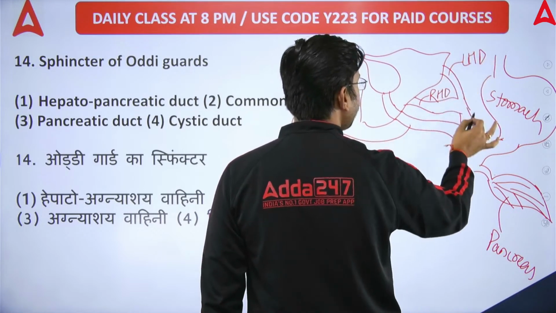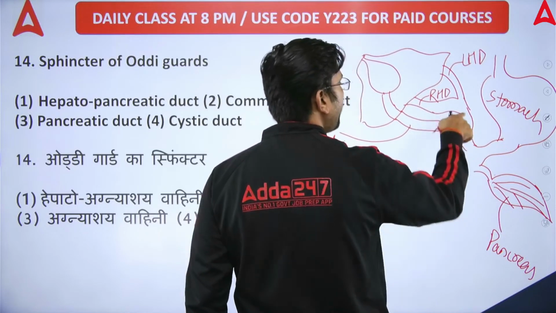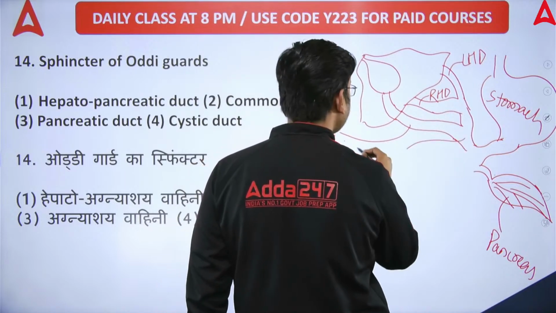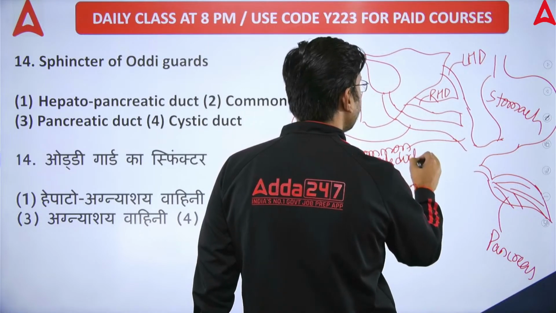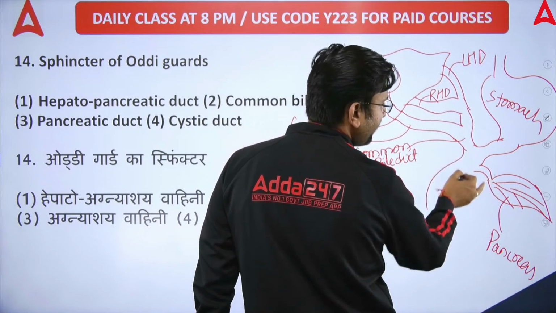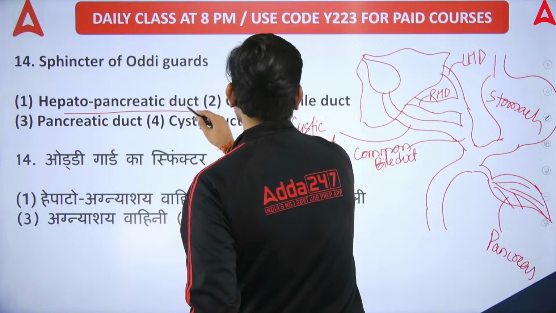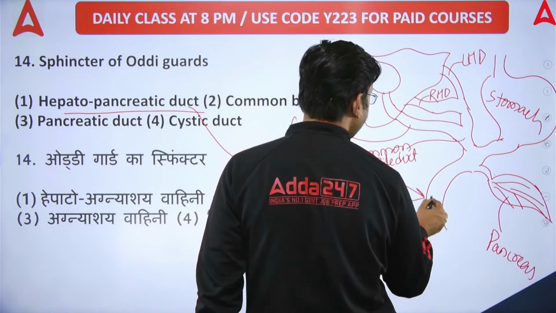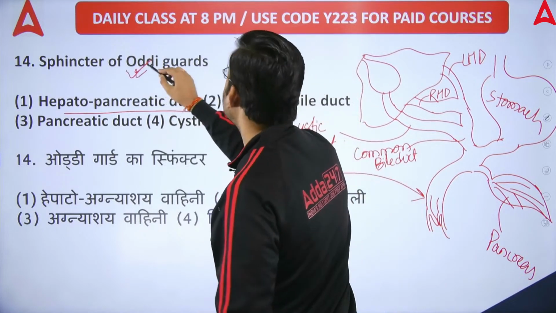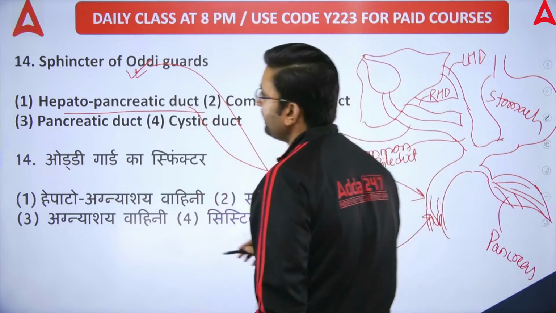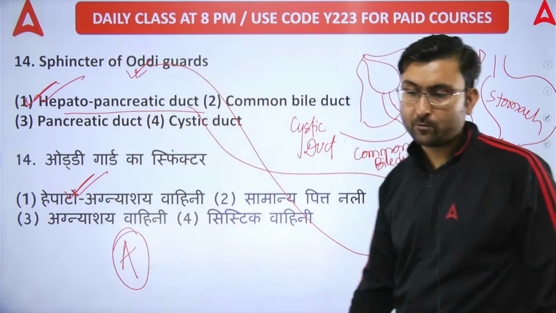The left hepatic duct and right hepatic duct form the common hepatic duct. The common hepatic duct and cystic duct form the common bile duct. This is the common bile duct, and this common bile duct along with the pancreatic duct forms the hepatopancreatic duct. This is your hepatopancreatic duct, and the hepatopancreatic duct is guarded by the sphincter of Oddi. The sphincter of Oddi is this one. So the correct option is option A. I hope it is clear with respect to the diagram, right?